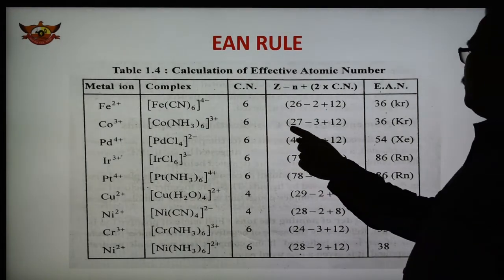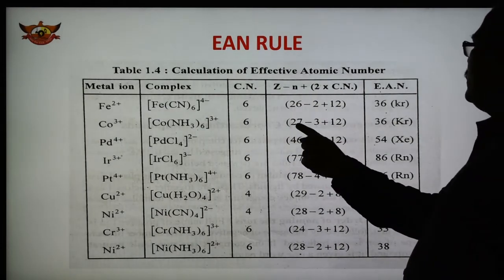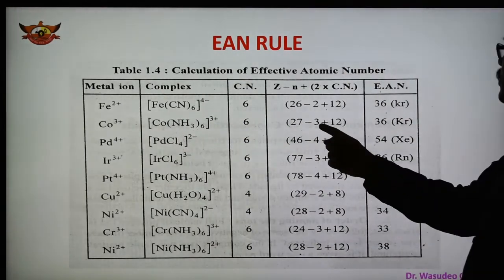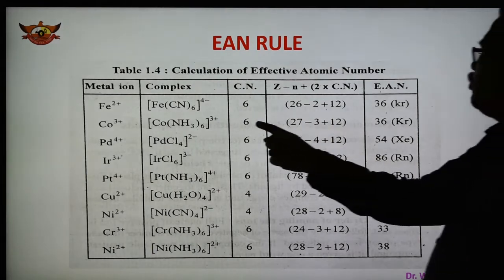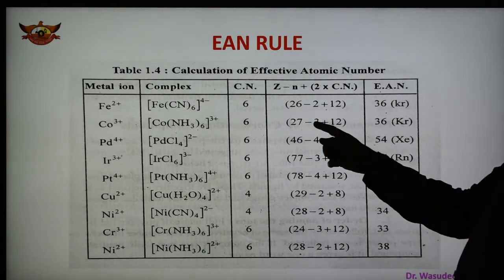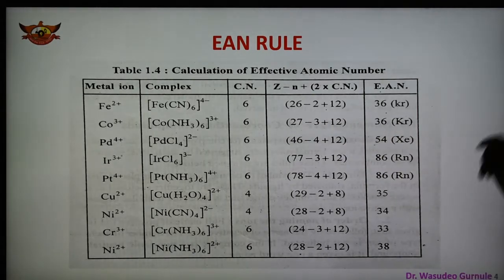In this second example, again the same formula: atomic number is 27, minus 3 because the metal has a 3 plus charge, so 3 electrons lost, plus 12 because the coordination number is 6, 2 into CN, 12. So 27 minus 3 plus 12 gives 36 as the EAN value. This is again the atomic number of krypton. So again this complex obeys the EAN rule.